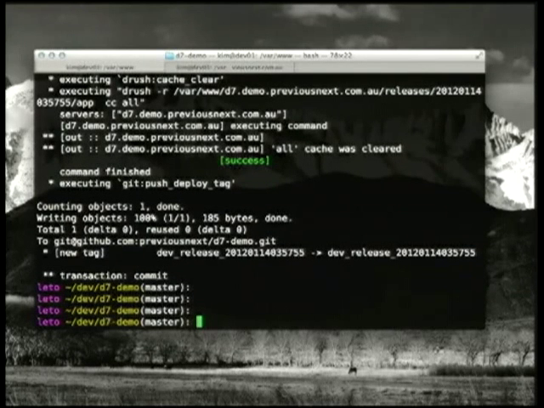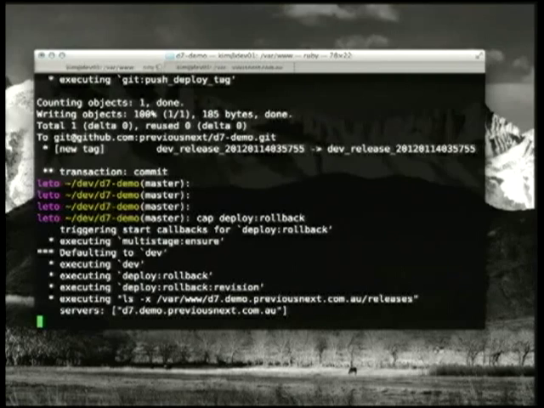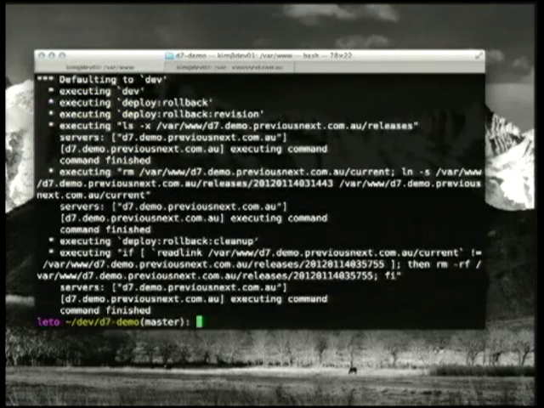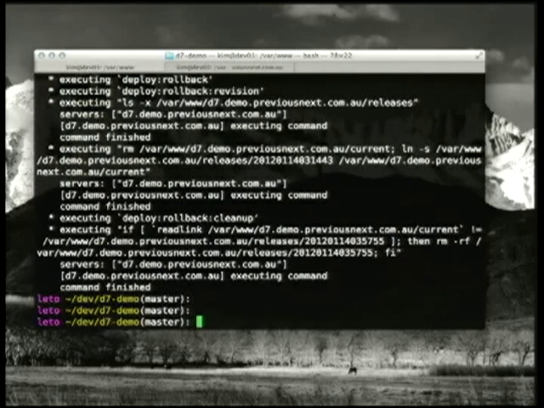If I want to roll that back, I just roll back to the previous release. It's pretty quick. So that's the simple usage of Capistrano from the command line.